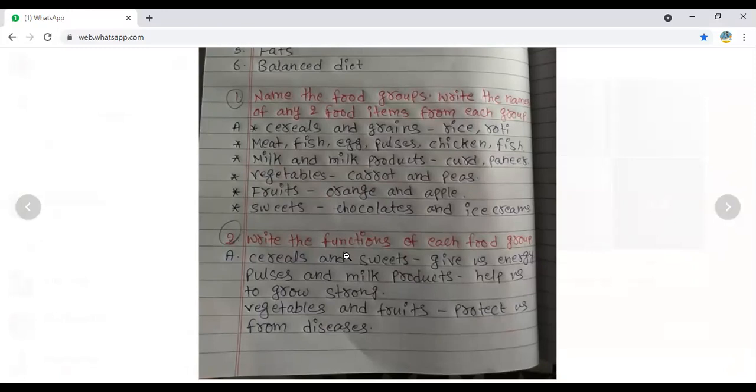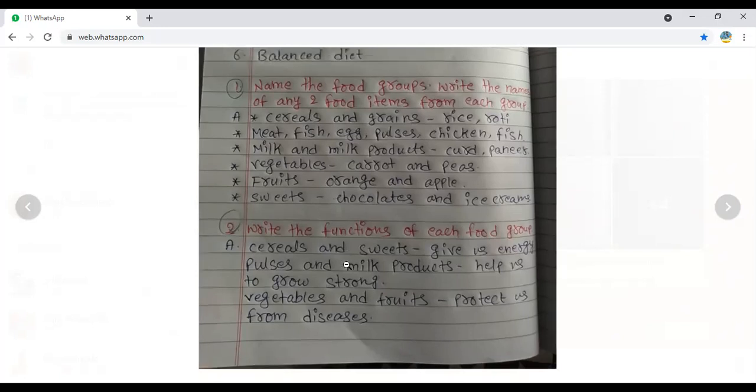Cereals and grains, rice and roti. Cereals means it is the rice. Grains means it is the roti, or you can write wheat also. Next, meat, fish, egg, pulses, chicken, fish. These are the examples of protein food. Next, milk and milk products, you can get curd and paneer. Vegetables, you can write any kind of vegetable. Carrot and peas I have written. Fruits, orange and apple. Sweets, chocolates and ice cream, you can write any kind of sweets names also. Right, that is the first question.